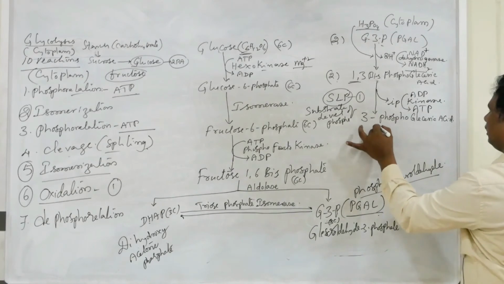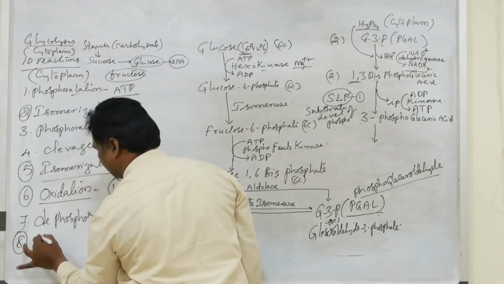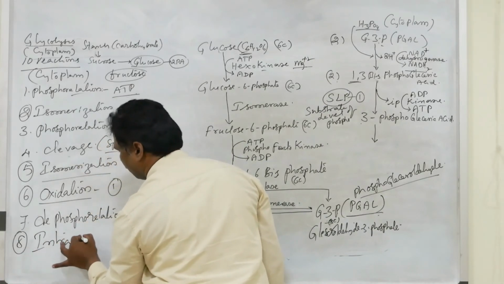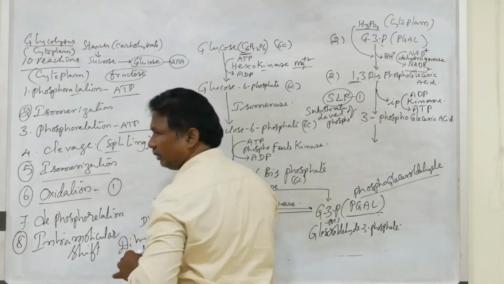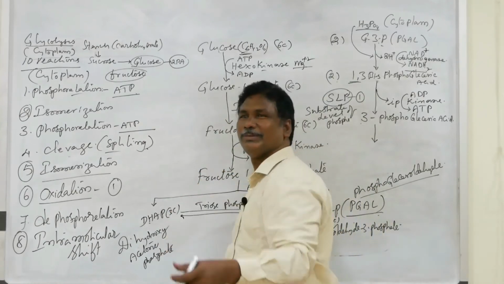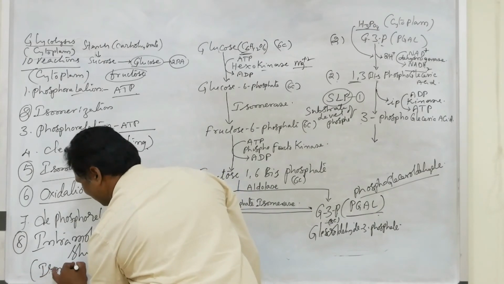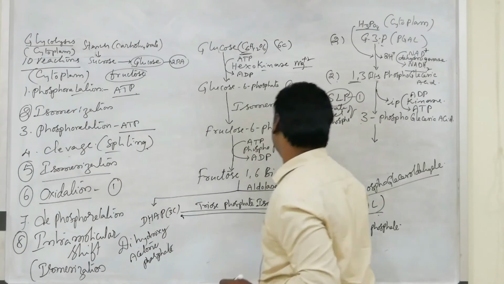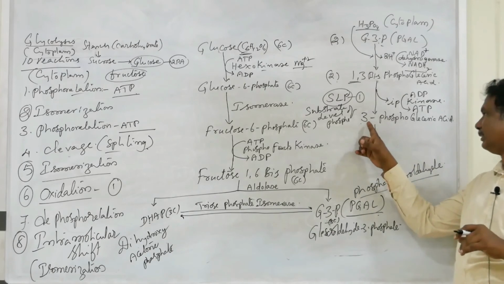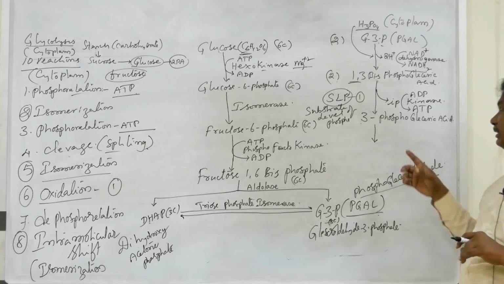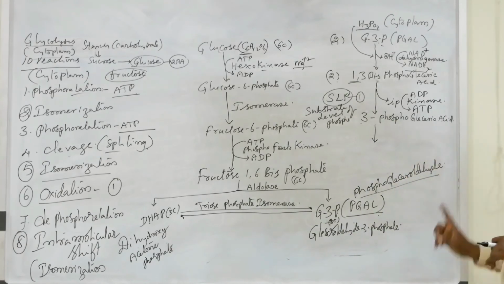Then the next reaction is isomerization, also called intramolecular shift. What is the meaning of 3-phosphoglyceric acid? It is not 3 phosphates on glyceric acid. That is wrong. Only 1 phosphate is attached, on the third carbon of the glyceric acid.